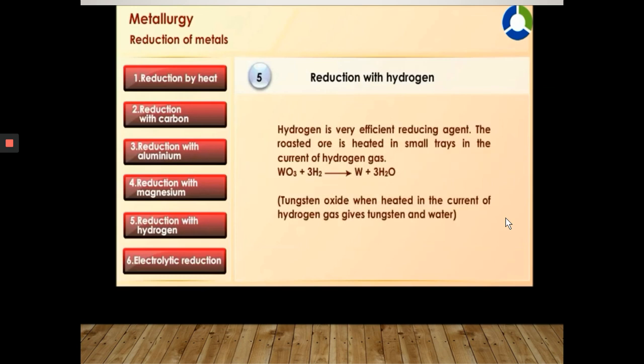Reduction with hydrogen. Hydrogen is a very efficient reducing agent. The roasted ore is heated in small trays in a current of hydrogen gas. WO3 plus 3H2 gives W plus 3H2O. Tungsten oxide, when heated in a current of hydrogen gas, gives tungsten and water.